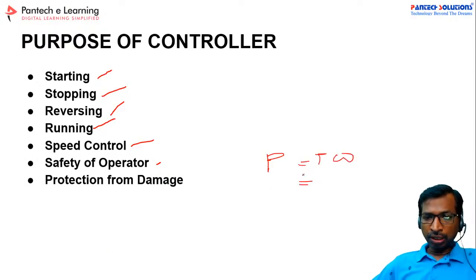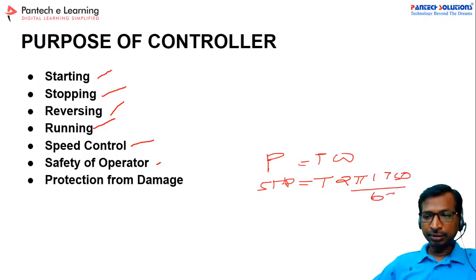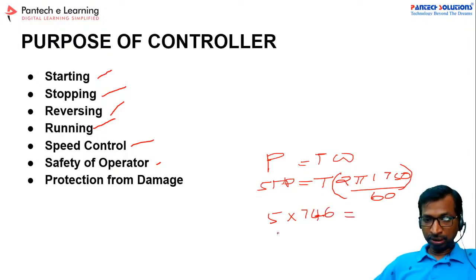P we know, that is 5 HP, torque we are going to calculate, and omega is 2 pi n, with n being 1750 rpm divided by 60. So the torque is 5 into 746, divided by 2 pi into 1750 divided by 60.